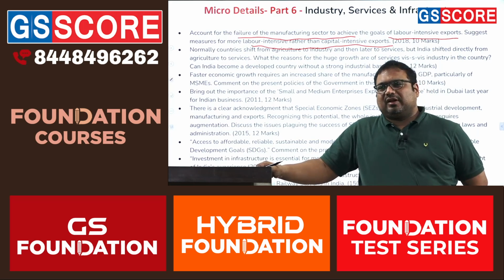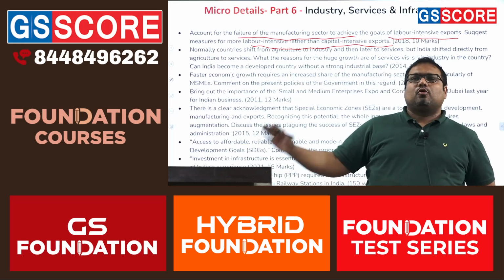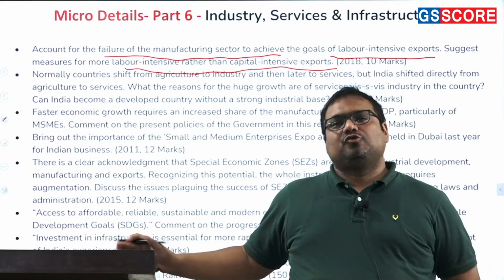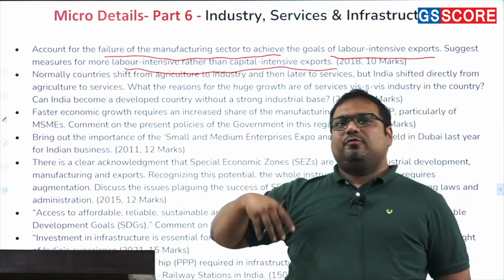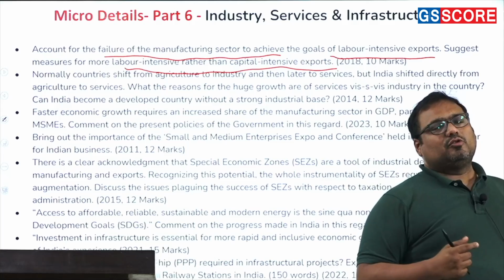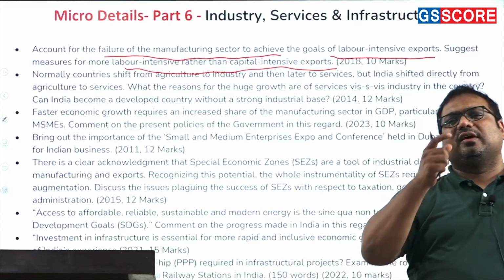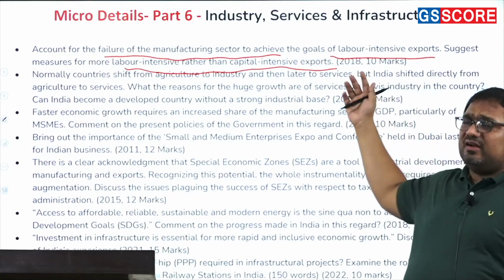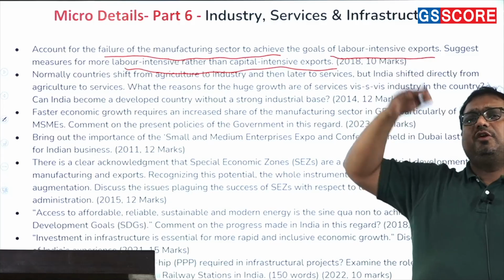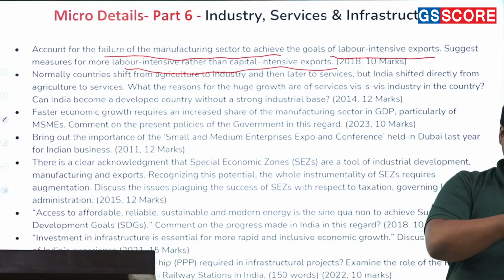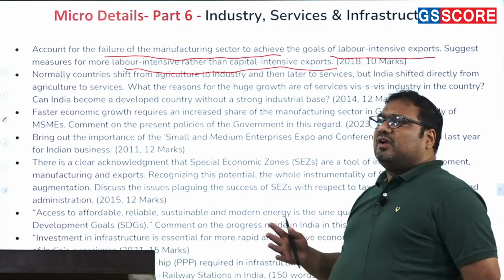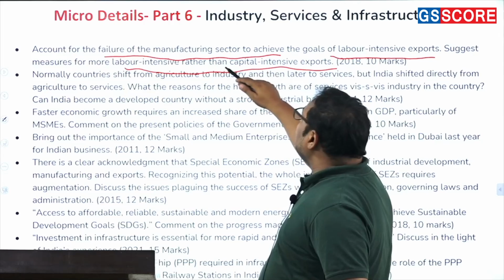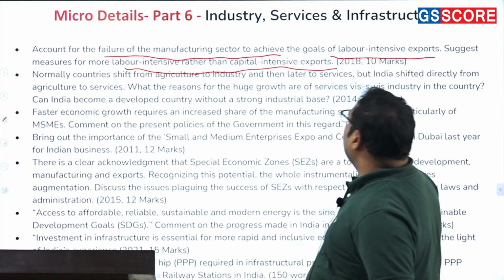So basically, for example, if you export 1 crore rupee worth of steel from India, it will create some 20 jobs, let us say. Whereas if you export 1 crore rupee worth of ready-made garments from India, it will create 1400 jobs in India. So this is the difference in steel and ready-made garments, for example. There is a huge difference. So if we have more exports from these areas which create more jobs, it can solve our unemployment problem. That is why we need to promote labor-intensive exports rather than capital-intensive exports.